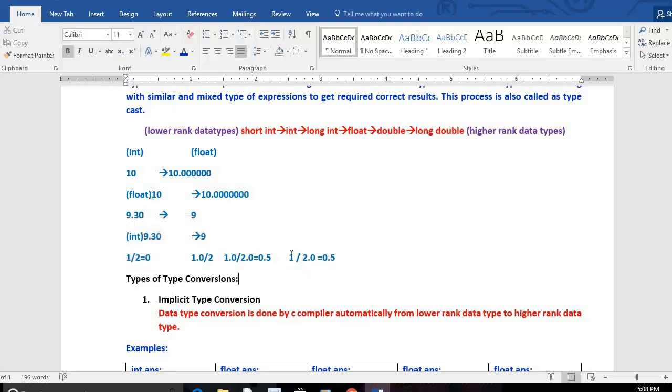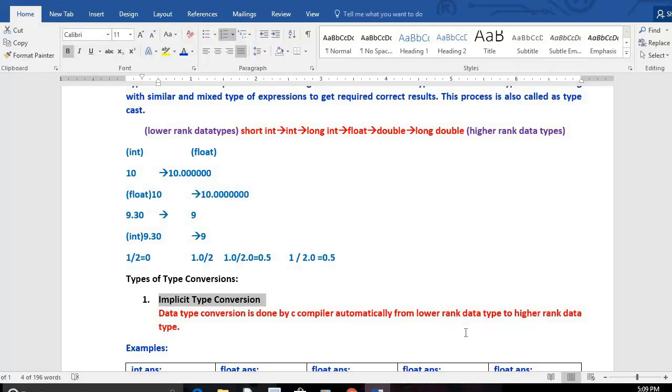Then what is type conversion? Now this type conversion is done by the C compiler automatically. This is called implicit type conversion. Implicit means the conversion takes place automatically by the C compiler, from lower rank to higher rank data type. Implicit type conversion means data type conversion that is done by the C compiler automatically from lower rank to higher rank data type. Only lower to higher is possible, higher to lower is not possible.